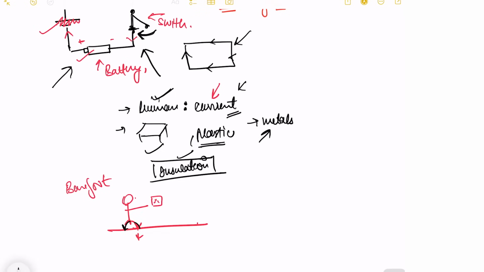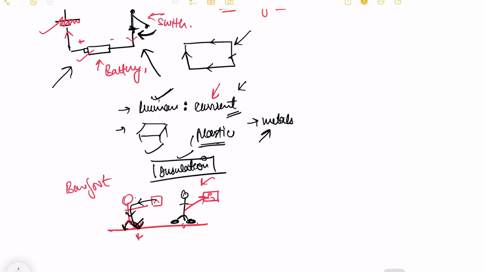Because my feet touching the ground will actually complete this loop, and the current will flow through my body completely. If the human body is wearing solid plastic sleepers, or anything which does not allow electricity to pass through it, then when I touch this, the circuit will not be complete and I will not get electric shock.